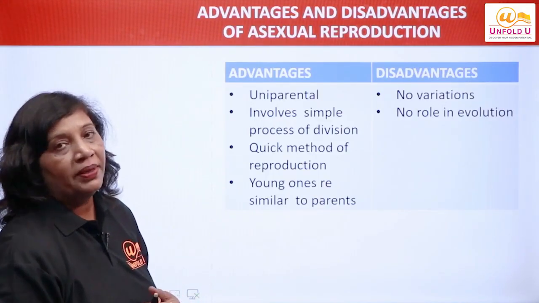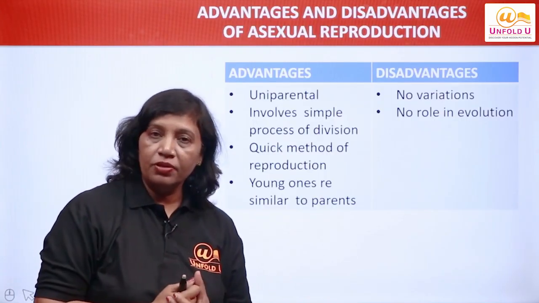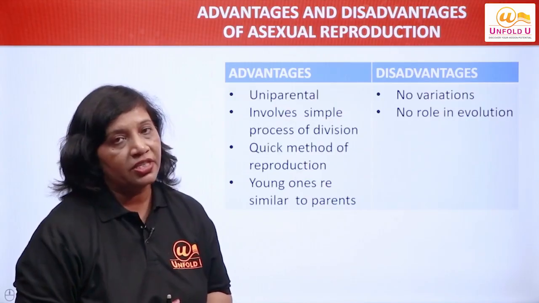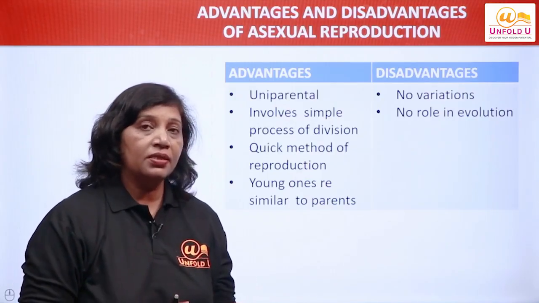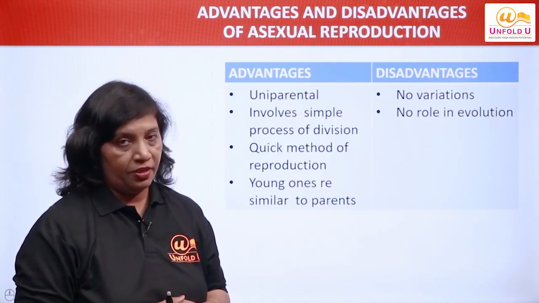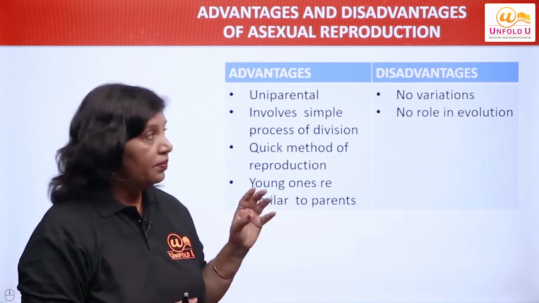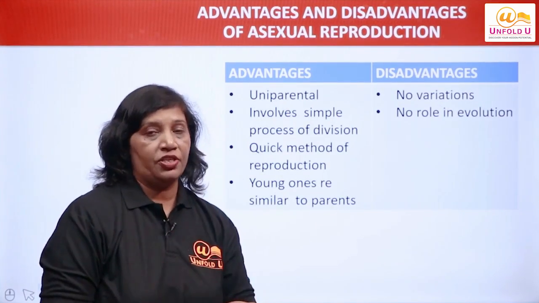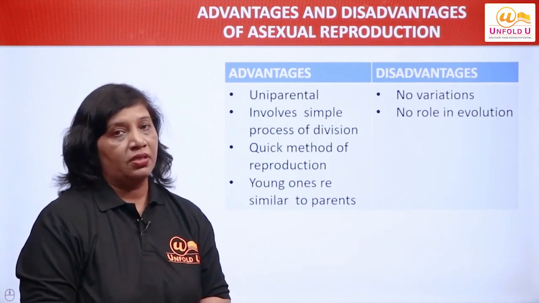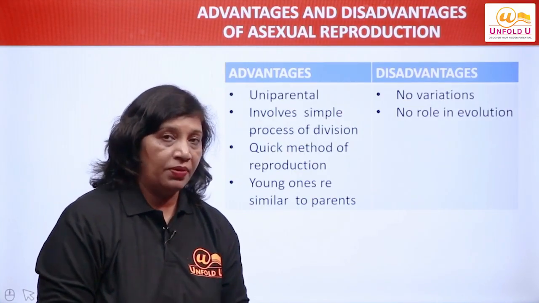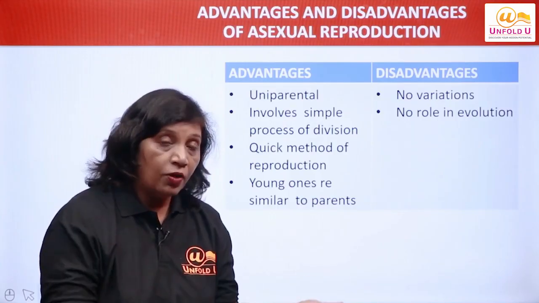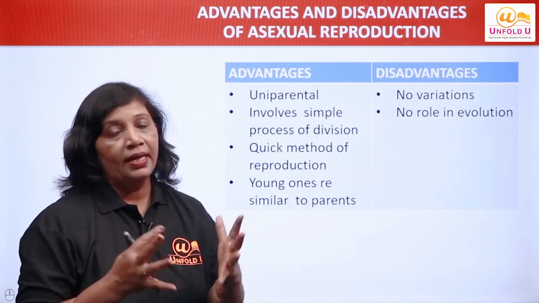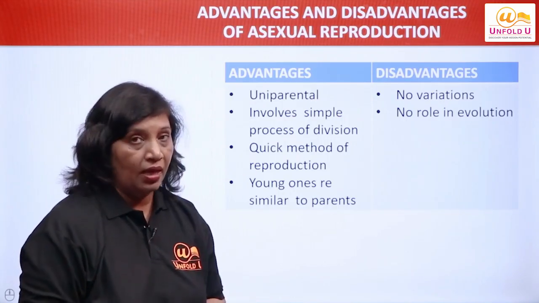So what we have completed: we have done asexual reproduction in plant organisms, we have discussed vegetative propagation in plants, and we have discussed advantages and disadvantages of vegetative propagation. So last of all, let me take the advantages and disadvantages of asexual reproduction. Let me clear one thing first: vegetative propagation in plants that we have studied, can we call it asexual reproduction? Yes, we can also call it asexual reproduction, which is taking place in the plants.